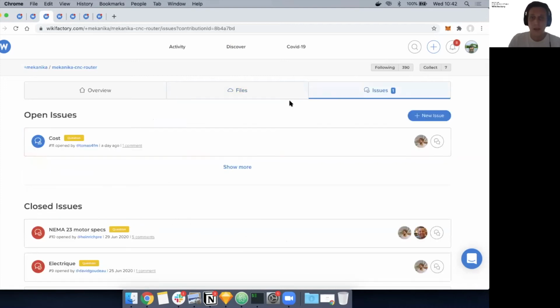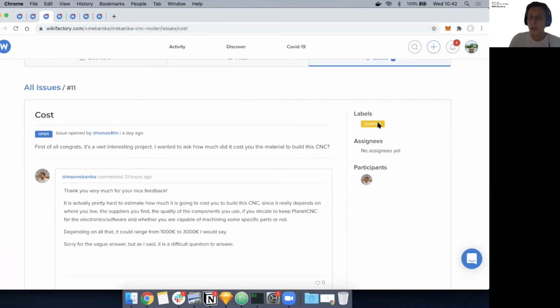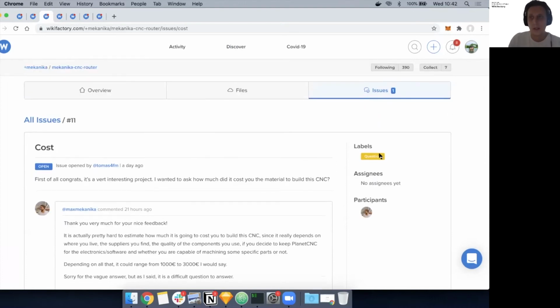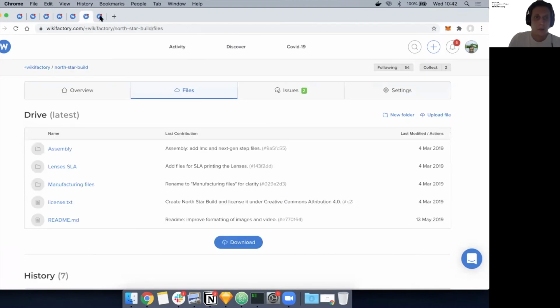Lastly, we have an issue management system, project management system, where questions can be raised by, if it's an open project, anyone in the community, and people can have a structured discussion around certain thematic themes. You can also create new labels to organize things into, version 2, for example, and then assign collaborators to deal with particular tasks. There's also various social functionalities built around this.